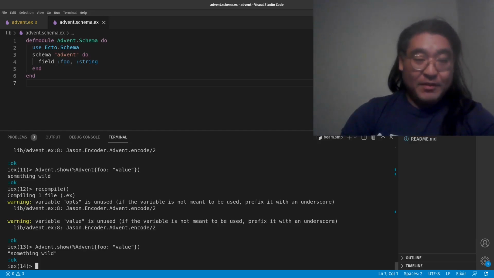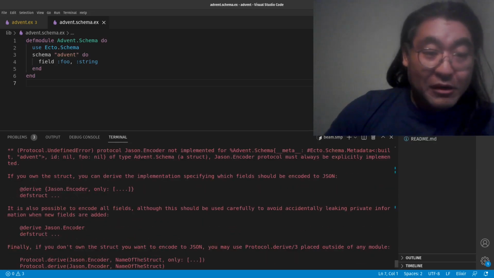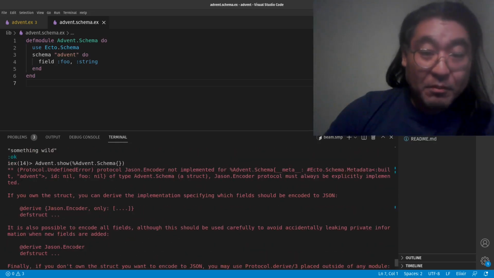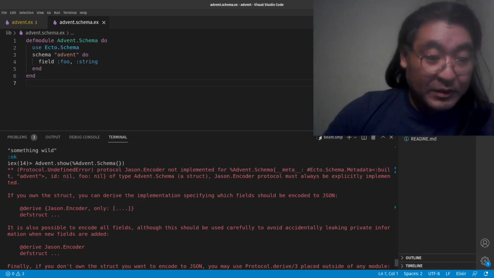So let's see what happens if we do this. Here it gives us a slightly more useful error, where it tells us that, again, we need to implement JSON.Encoder here.